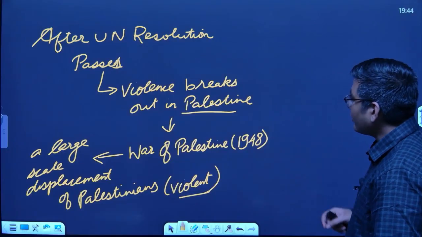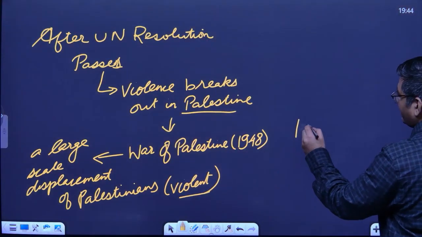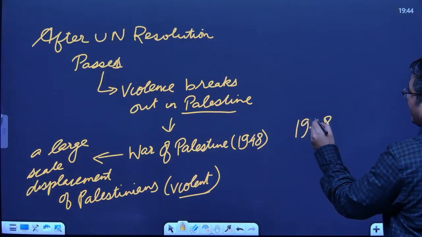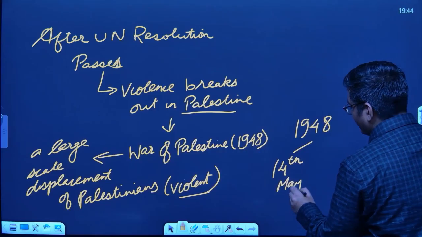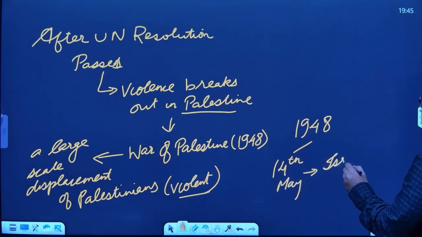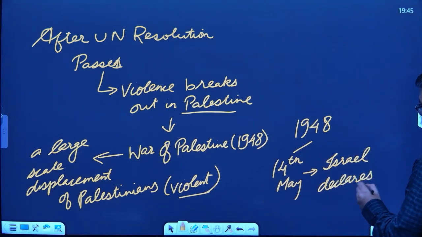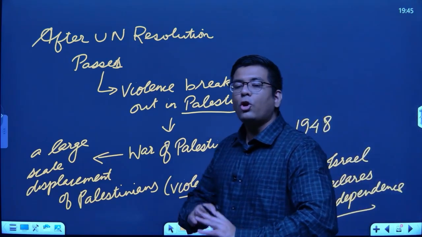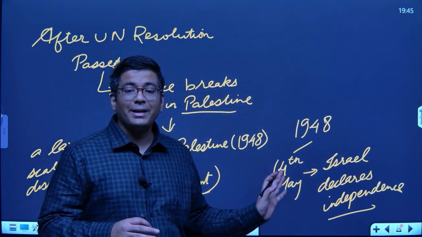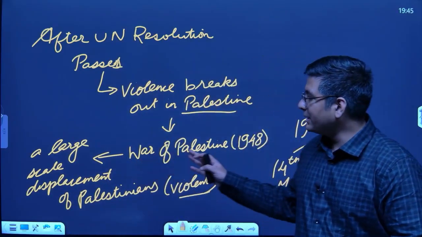Okay. Subsequently, what happens is that in 1948, on 14th of May, Israel declares independence. Okay, but this particular move could not be done by the Palestinians. Why? Because the Palestinians already were right now in a large scale refugee crisis, because of this entire event.